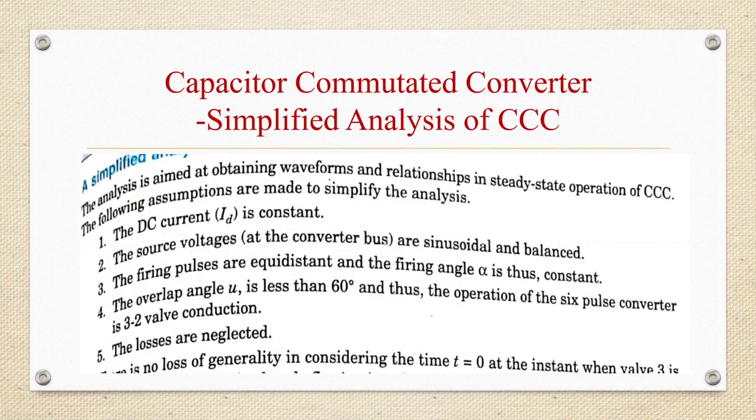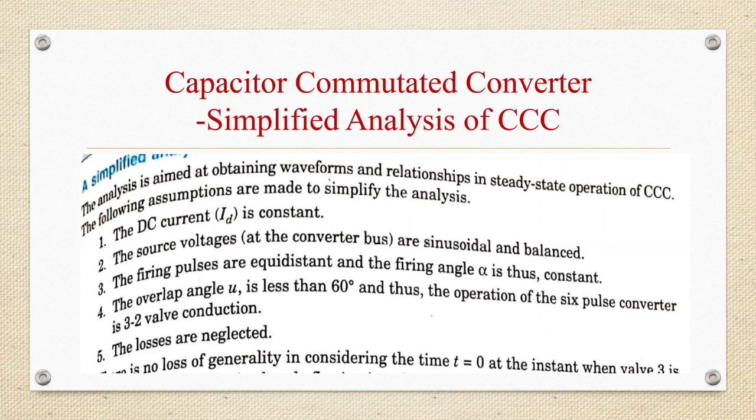Let us see the simplified analysis of the capacitor commutated converter. Analysis is aimed at obtaining waveforms and relationships in steady state operation of triple C. The following assumptions are made to simplify the analysis. First one, DC current ID is constant. Second one, source voltages at the converter bus are sinusoidal and balanced. Third one, firing angles are equidistant and the firing angle alpha is constant. Fourth one, overlap angle U is less than 60 degrees and thus the operation of the 6 pulse converter is 3-2 valve conduction. Fifth one, losses are neglected.